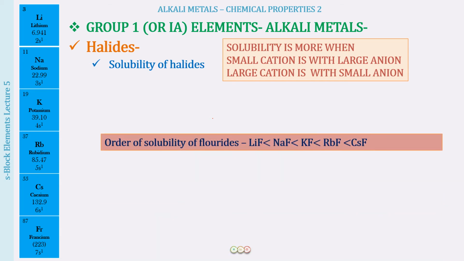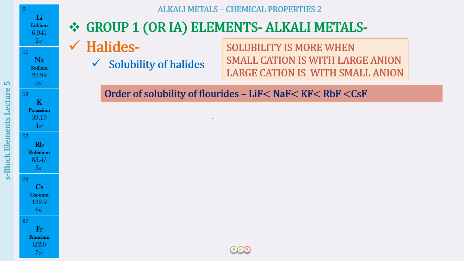Okay, so the first trend that you have to remember is for the solubility of the fluorides. So fluoride is a small anion, so it is going to be maximum soluble when it is with the cation of the largest size.